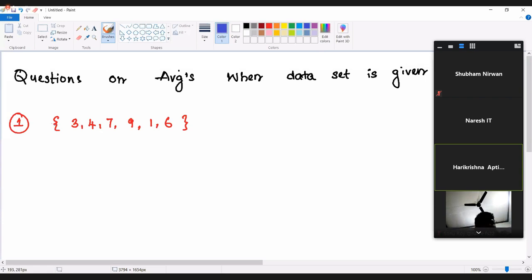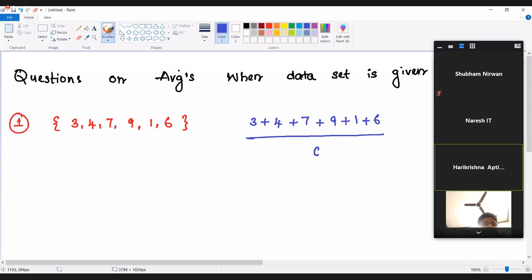How can we find out the average? Sum of the terms divided by the number of the terms, right? So we add these numbers: 3 plus 4 plus 7 plus 9 plus 1 plus 6, divided by the total number of terms. How many terms are there? 6 terms. What is the sum of these terms? This is 10, this is 10, this is 10. 30 divided by 6 gives a result of 5. We can say the average is going to be 5 here. That's how we can find out the average.